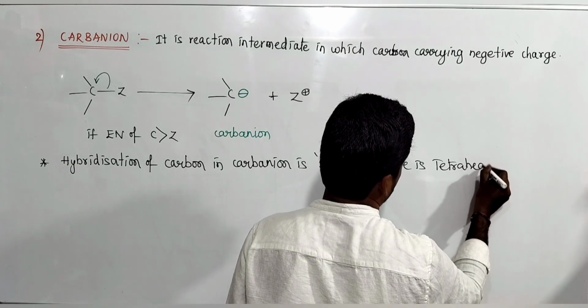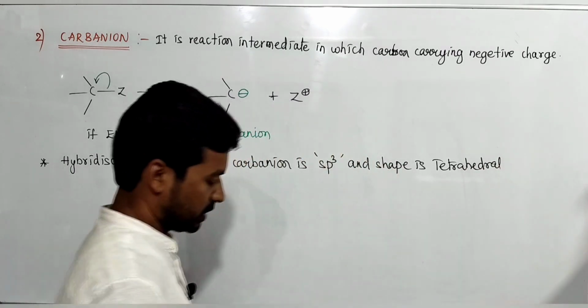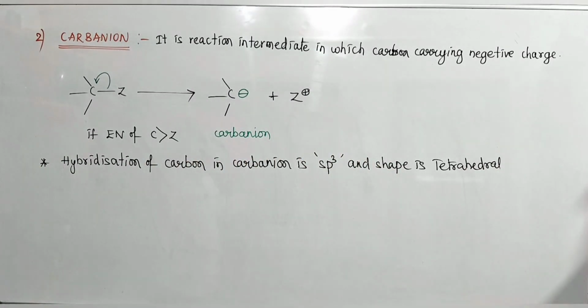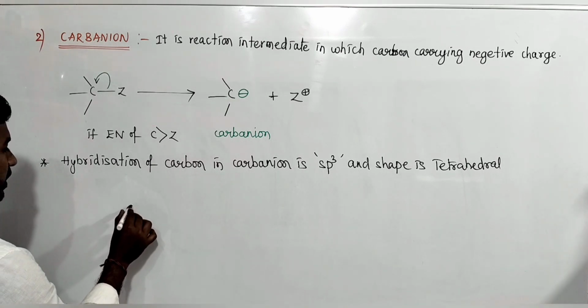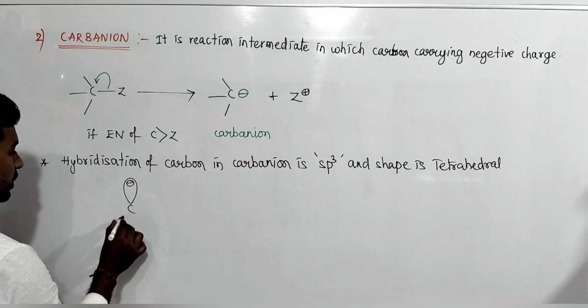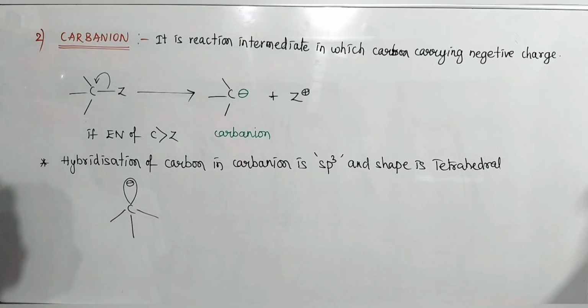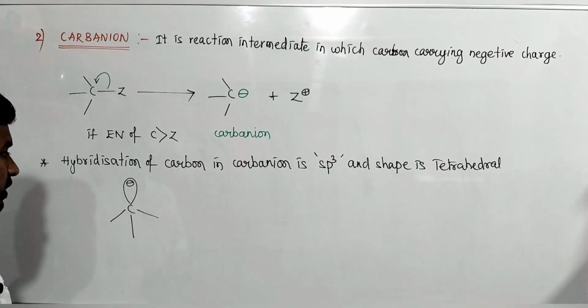Okay, right. The carbanion shape is like this. This is the negative charge here, carried by the carbon.